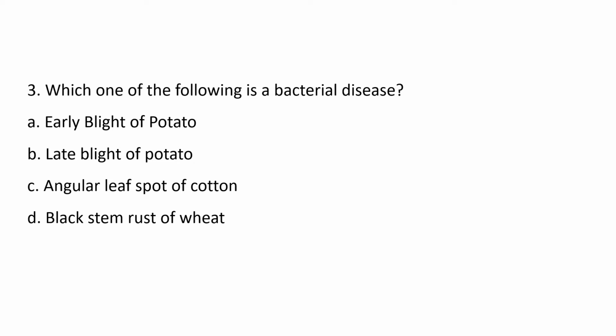So question number 3: which one of the following is a bacterial disease? A. Early blight of potato, B. Late blight of potato, C. Angular leaf spot of cotton, or D. Black stem rust of wheat. A. The early blight is caused by Alternaria, right? And that is a fungus, so it's a fungal disease.